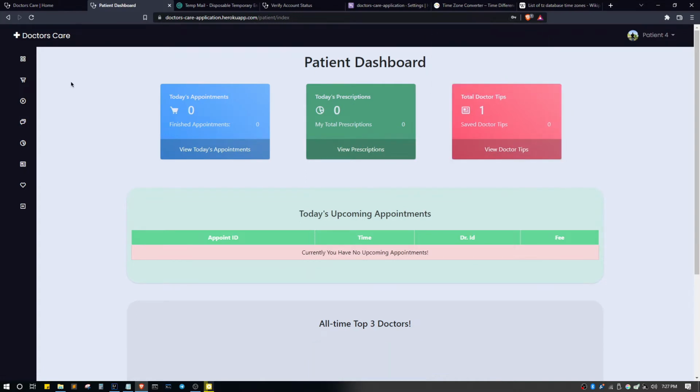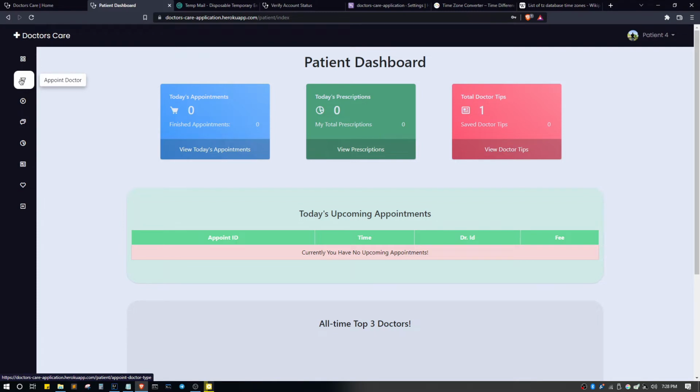Here we can see the patient has many functionalities. The patient can see their profile, and they can log out. Also in the sidebar there are many functionalities. In these functionalities they can do many things. So let's view what the functionalities are.